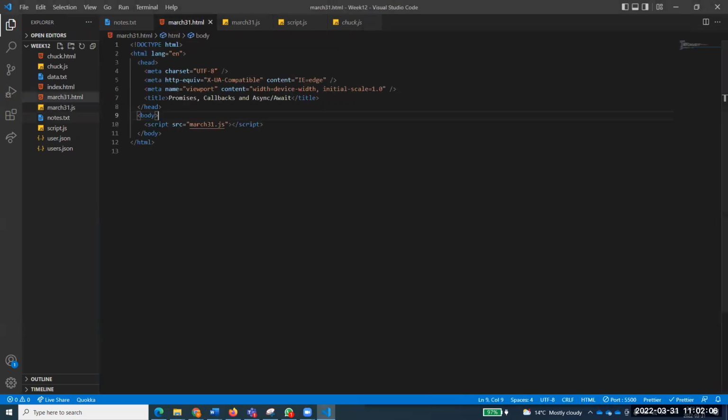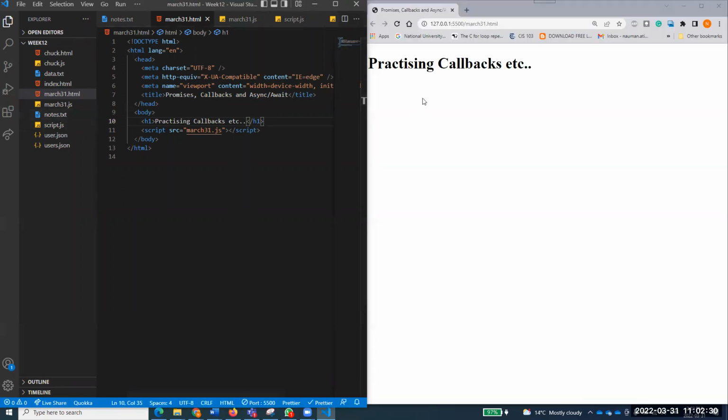Right, so come to this file, and let's write something in body. So I'll say practicing callbacks, etc. Like, I don't want to write that again and again. Okay, so is this file running? March 31. Yes, practicing. Very bad spelling anyhow, just bear with me. So practicing callbacks, etc. We'll be just practicing.